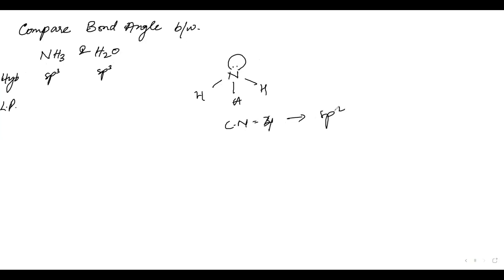Coordination number is 4, sp3, one lone pair. For oxygen, 2 lone pairs and 2 bond pairs. Coordination number is 4 again. Now compare the bond angle.